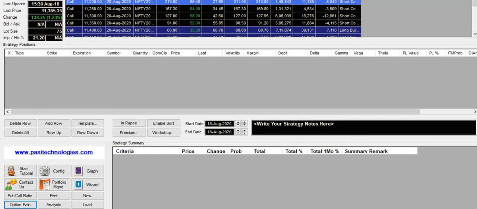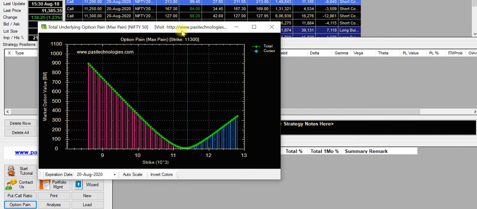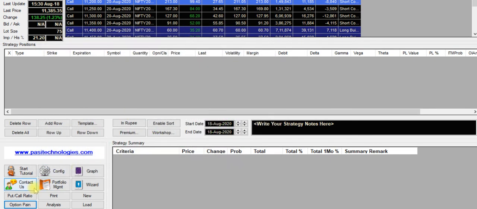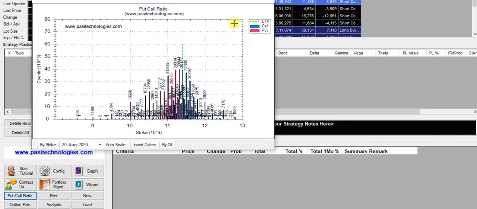Let's see the max pain in the market. The pain is at 11,300 if I'm not mistaken. Yes, the max pain of the market is at 11,300, and let's see what the put call ratio is suggesting. The PCR is 1.36, that's a bullish market according to the PCR.